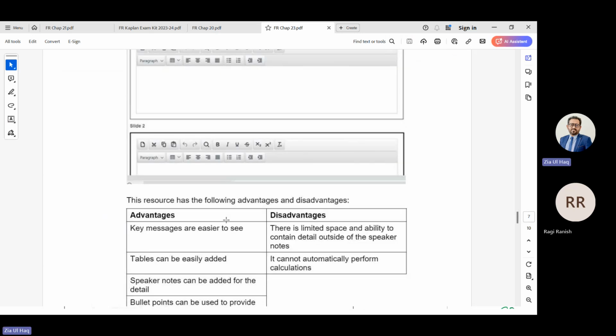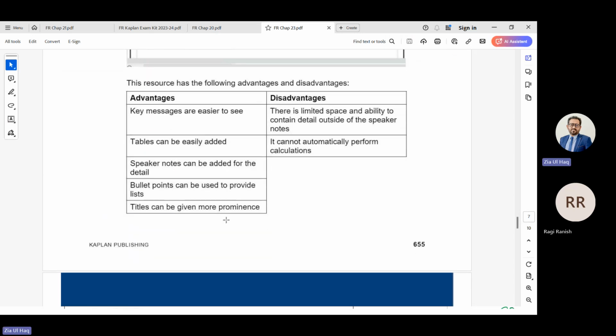And slides, meaning Microsoft PowerPoint. What are the advantages? Key messages are easier to see because on one slide we only write 1-2 lines. So key messages we only write, we don't write too much detail. For too much detail, we use speaker notes under the slides. Tables can be easily added.